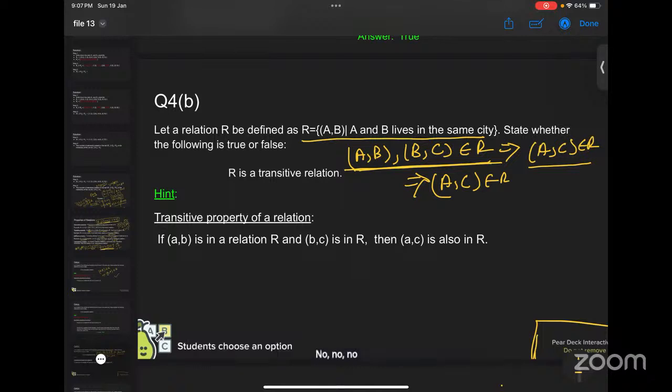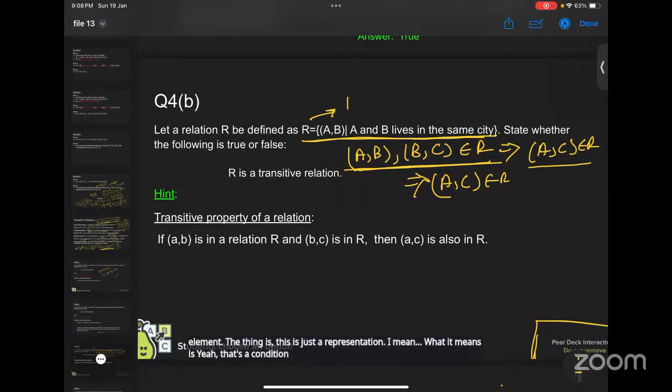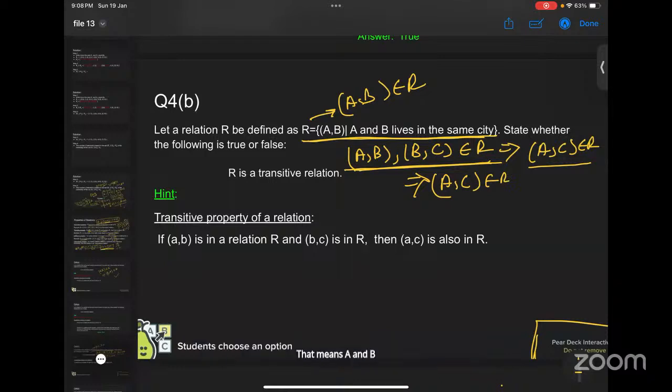See, this is not a set with one element. This is just a representation. It's a condition: A comma B is in the set R, that means A and B live in the same city.